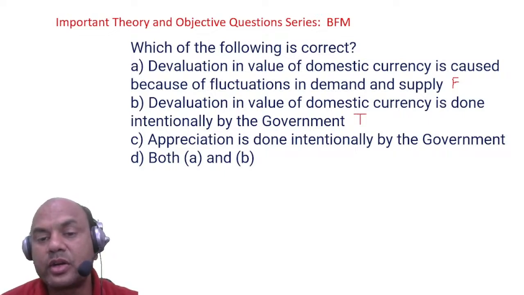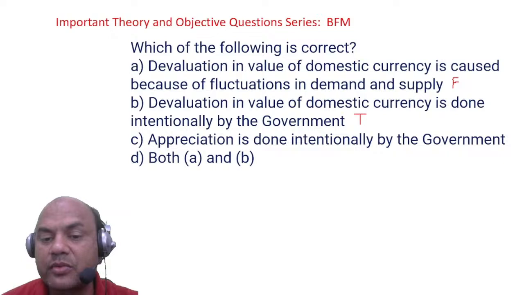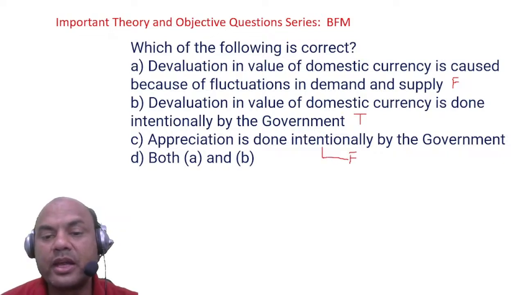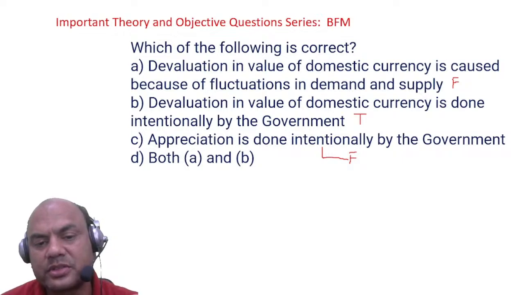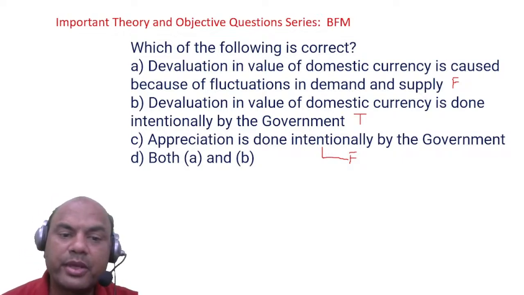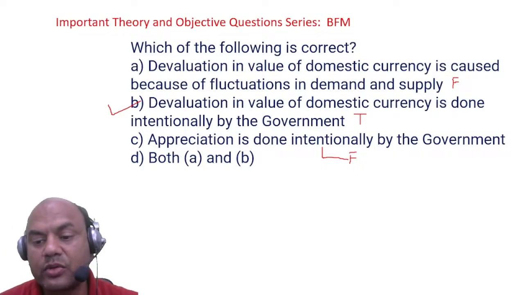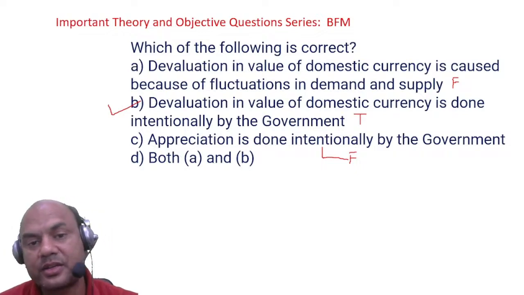So one, I got it true over here. Appreciation is done intentionally by the government. Appreciation is done by the market forces. So this is false. Both A and B, that is obviously false. So the answer is B, only B. Got it, everyone?